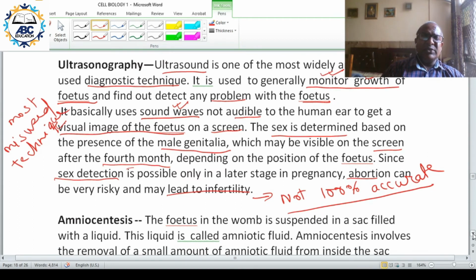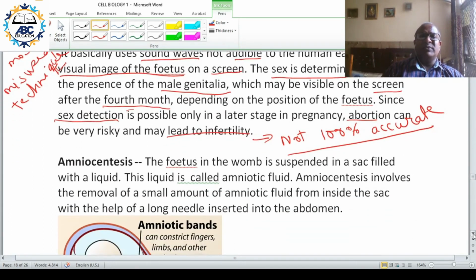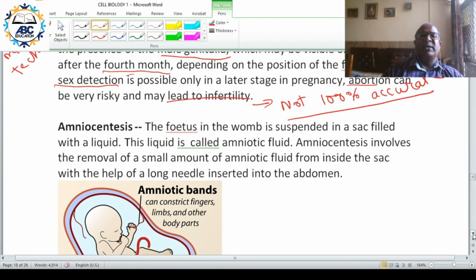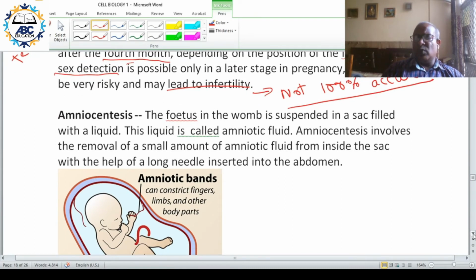Then another interesting technique to find the sex of the fetus is amniocentesis. The first one we took up was ultrasound, the second one is amniocentesis.